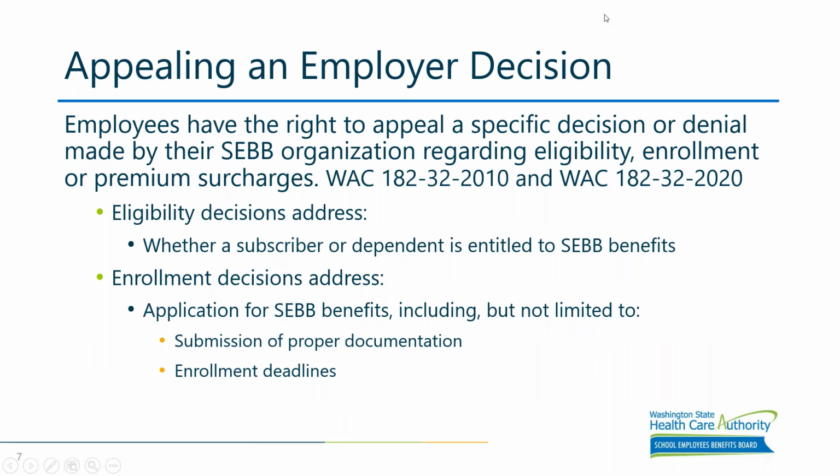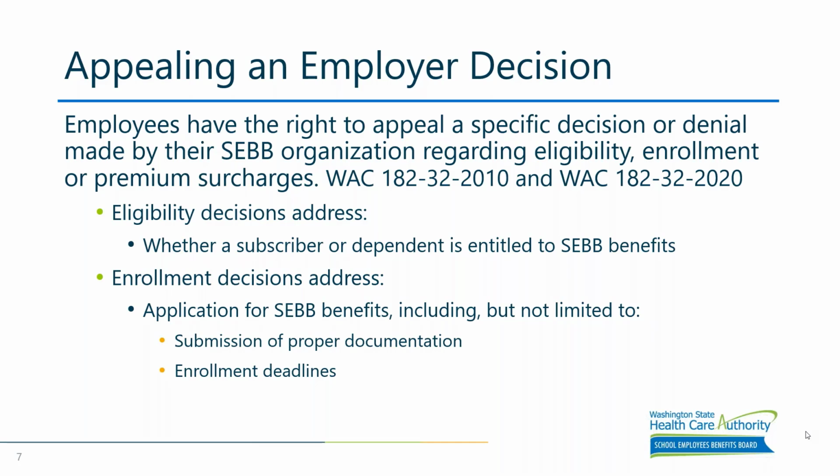Okay, on the other hand, when there has not been a program decision letter issued, it is the employer's responsibility to review the employee's request and make the initial decision before the appeal is sent by the employee to the SEBB Appeals Unit. The appeal form is found on the SEBB Appeal website and is used for when a SEBB organization is to issue a decision. We will explain later in this presentation where to find the appeal form, and also we'll be going through the different steps of the appeal form.